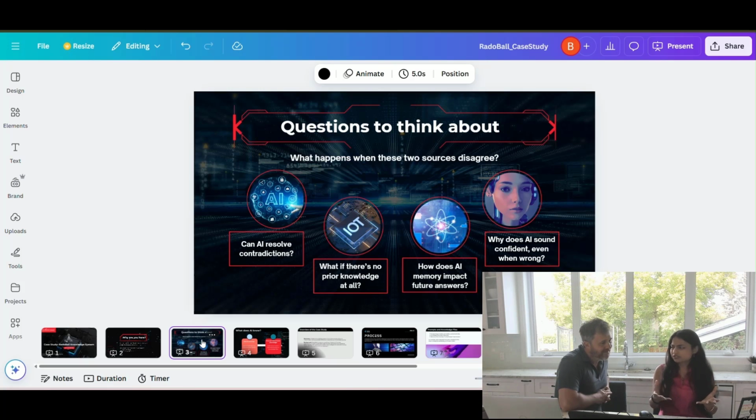Can AI resolve contradiction? If there is contradiction between these two sets of sources, does it point it out, or does it not, right? And I guess that would go to that lacrosse example, where we've taken the fake Radoball rules, found and replaced the instances of Radoball with lacrosse and said, hey, generative AI, these are the rules of lacrosse, but somehow the Gen AI already knows about lacrosse, so how is this going to work?